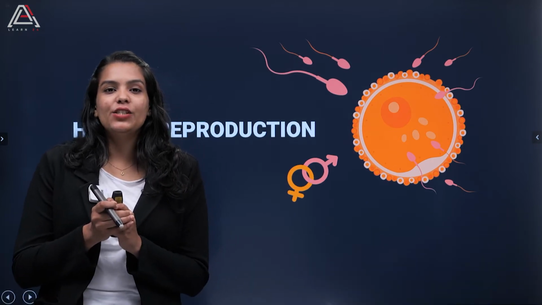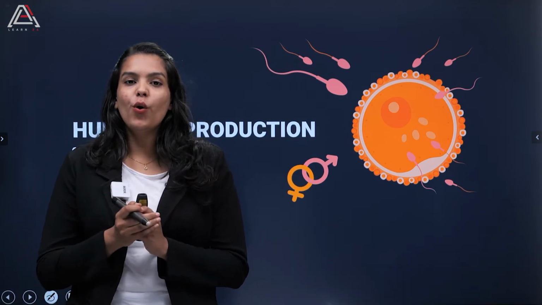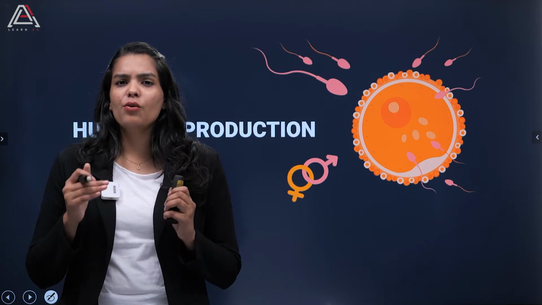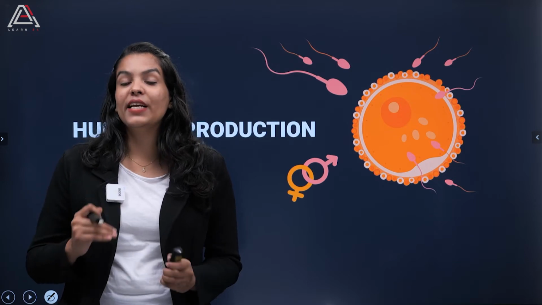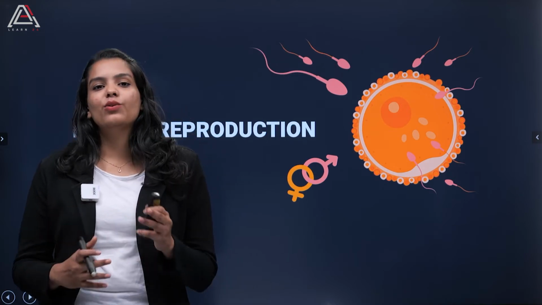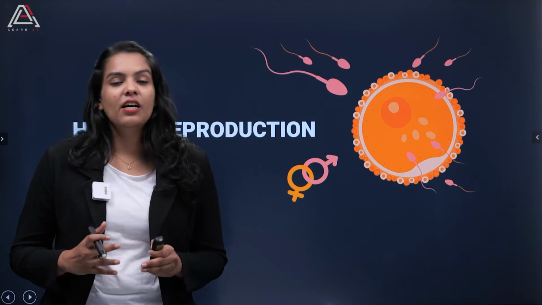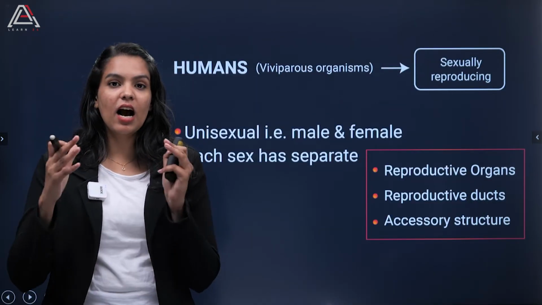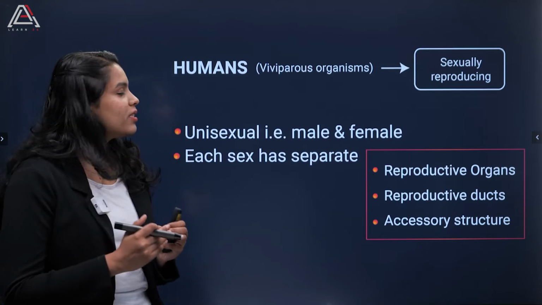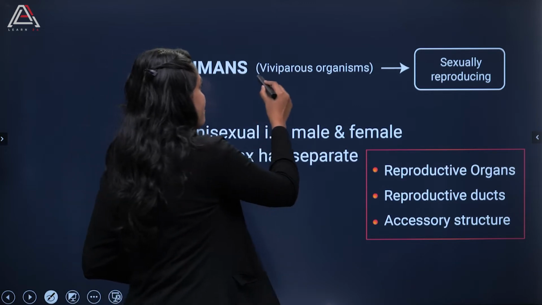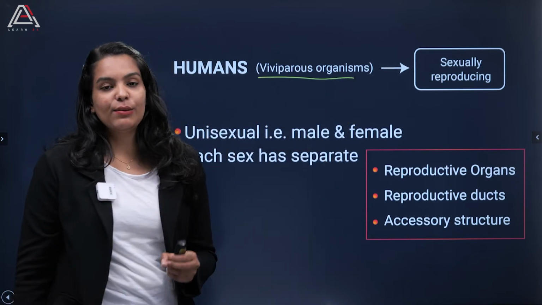So we have already talked about the overview of this particular chapter, that is human reproduction. Now you all know, for us not getting extinct, this process of reproduction is really important, right? So that process we will be covering in this particular chapter. So let's first start talking about us humans, that is us mammals itself, right? So humans are considered to be mammals and we are considered to be a viviparous organism, right?